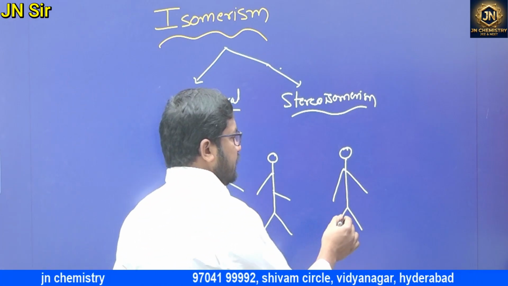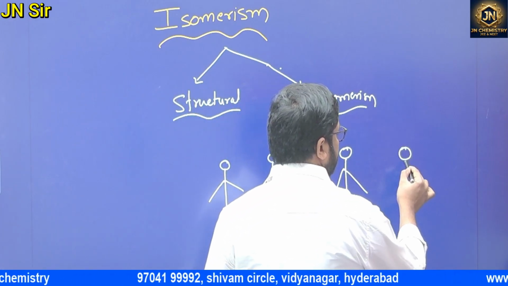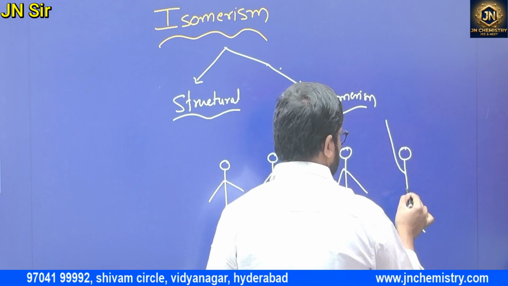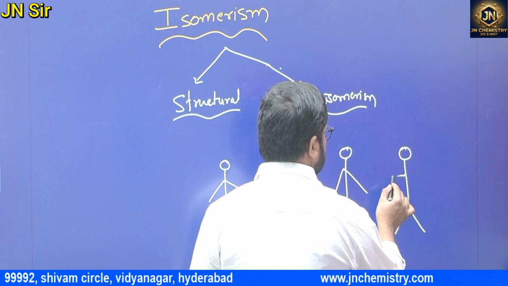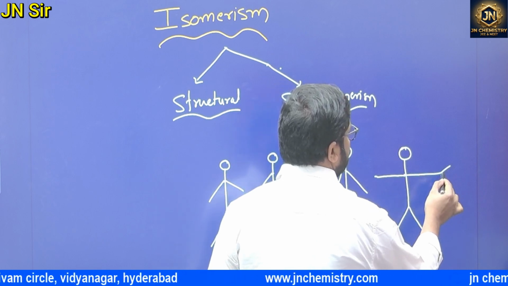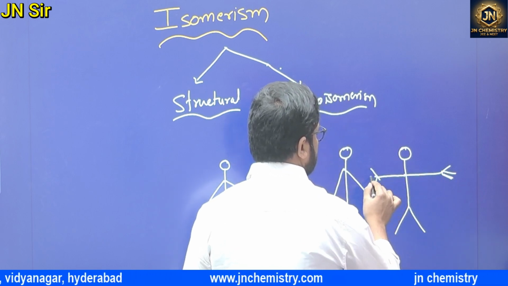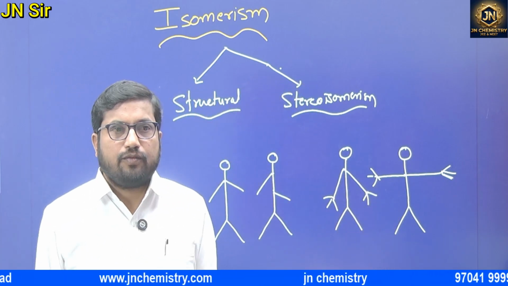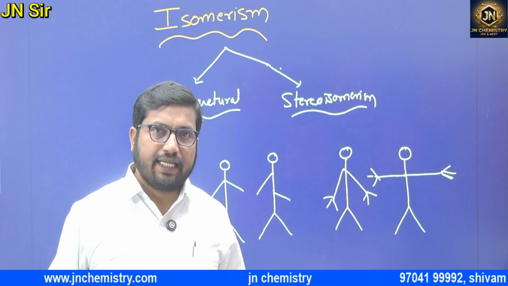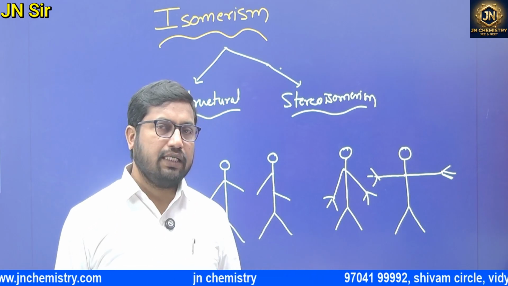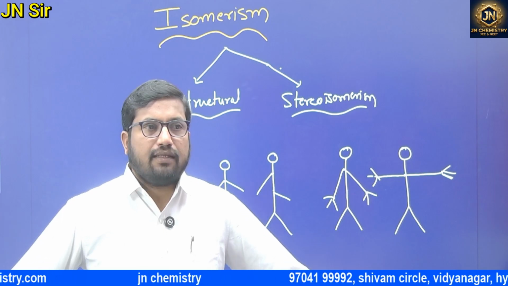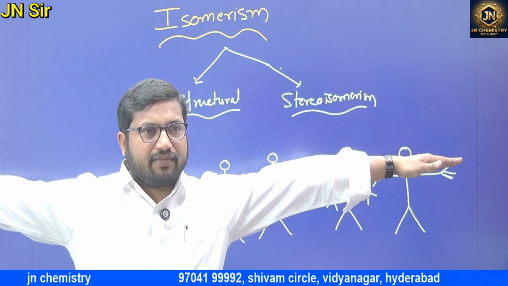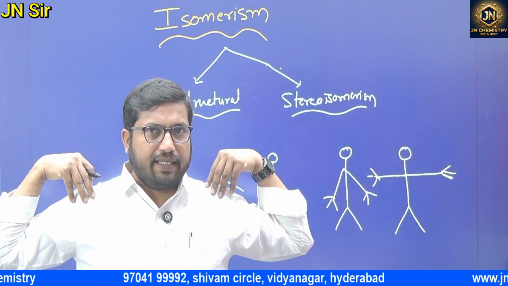The other person, same position, hands are there, but he just opened his hands. So the person has the same hand, same position, same structure, everything is the same. But for example, standing like this one time, standing like this another time. Is there any change? Nothing, right? Same place and everything is the same.